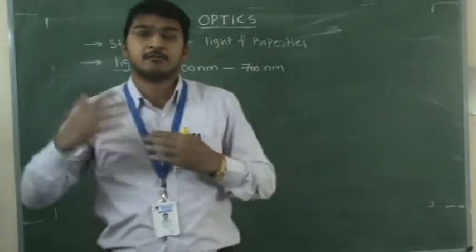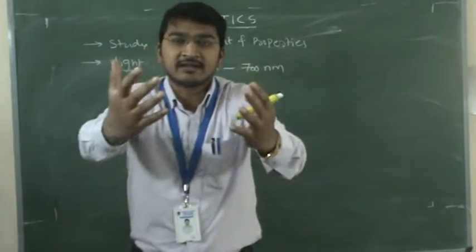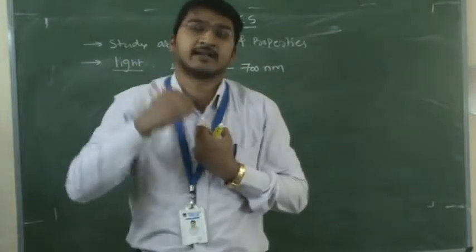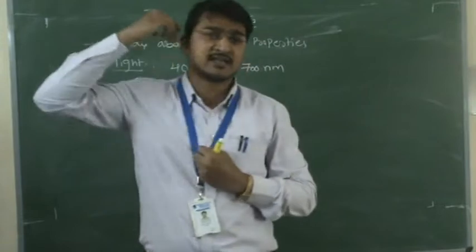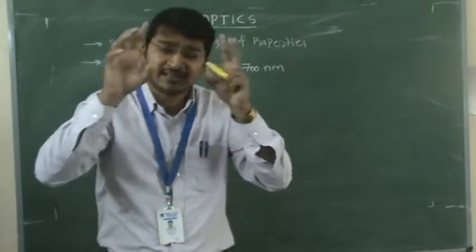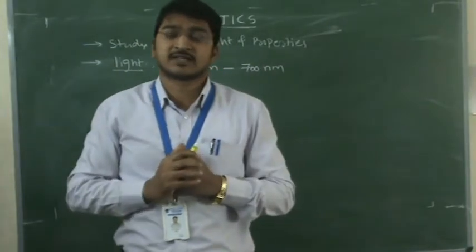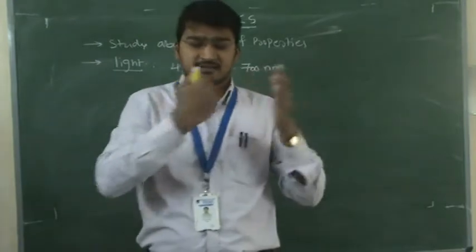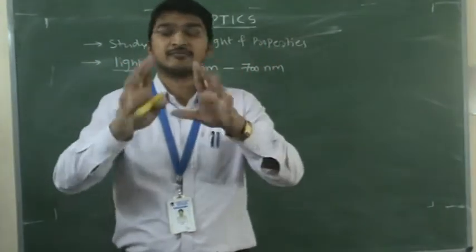What happens when light is incident on the object? That light will reflect, pass through our eyeball and be incident on the retina. The retina captures it and sends signals to the brain, so we can easily identify the color, the shape of the object and everything. So light makes the objects visible.